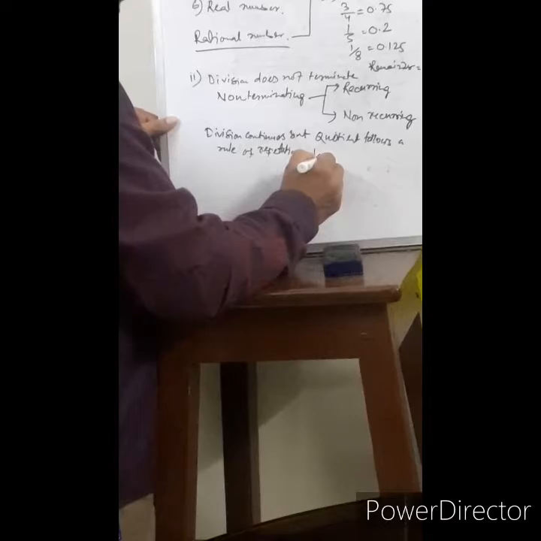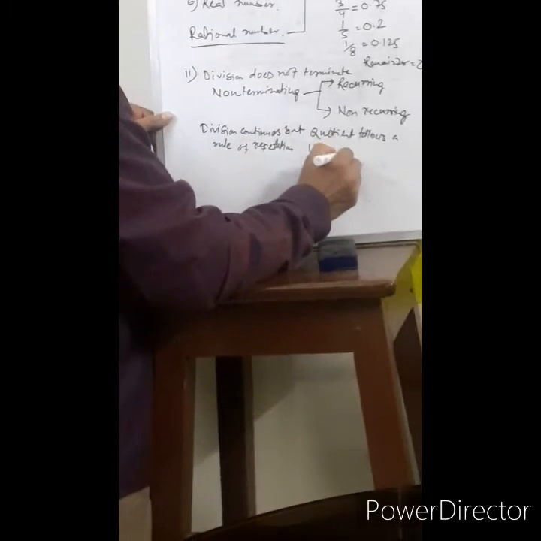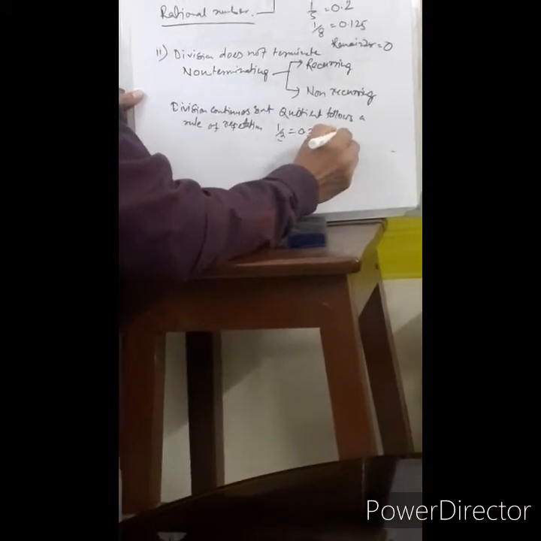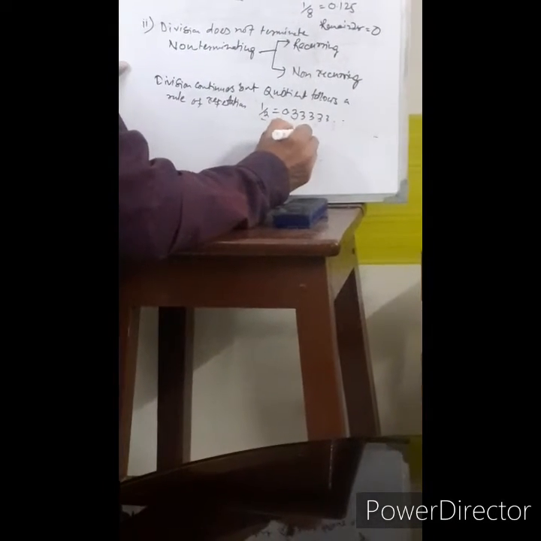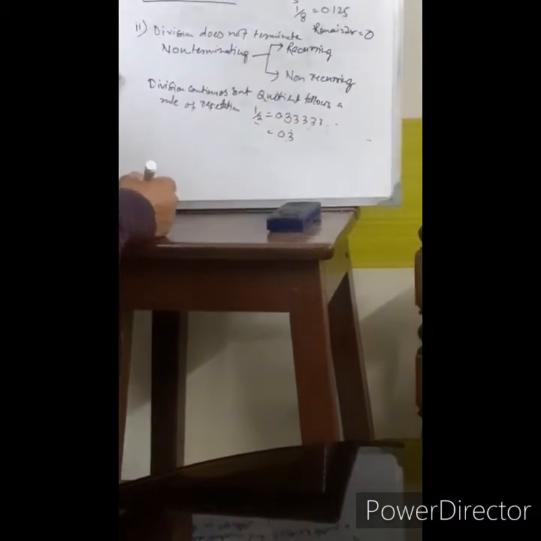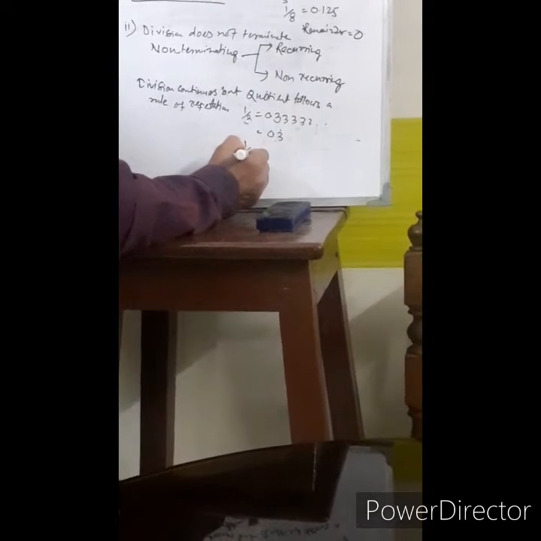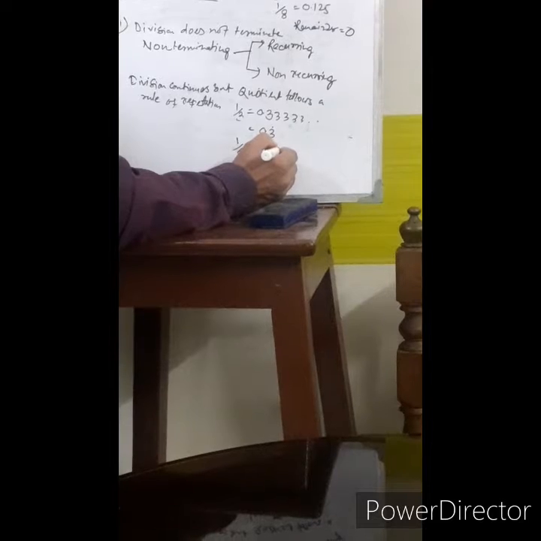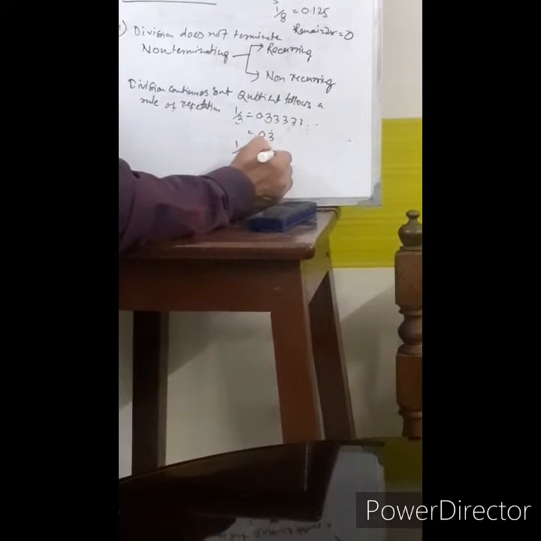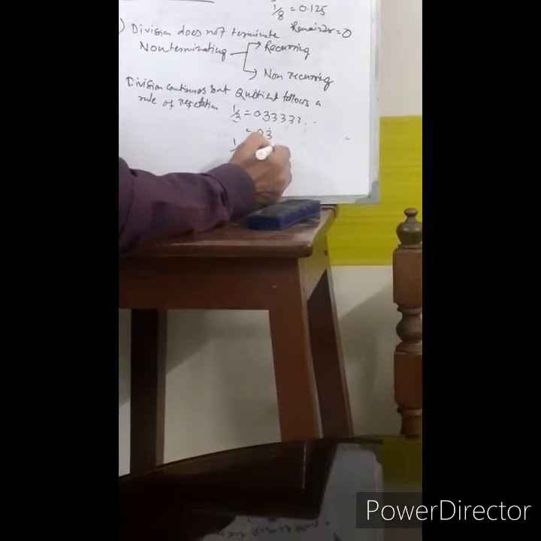Suppose 1 by 3 equals 0.3333 like this. It means 0.3 recurring, division stop. Here 1 by 6 equals 0.16, division stop.